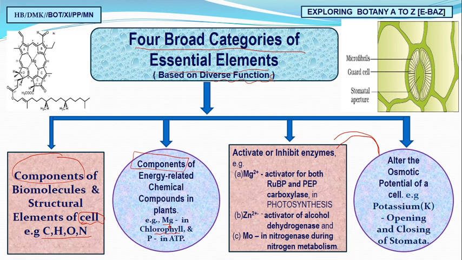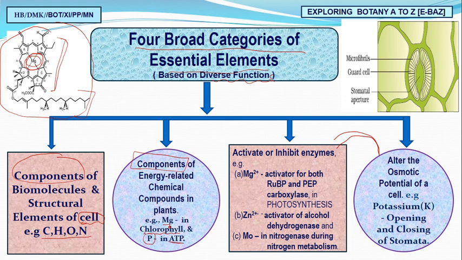See, this is the chlorophyll molecule. In this chlorophyll molecule we find the porphyrin head, and this is the phytol tail. So this is the magnesium. You can think of the important role of magnesium in chlorophyll. Similarly, in ATP, phosphorus is there.